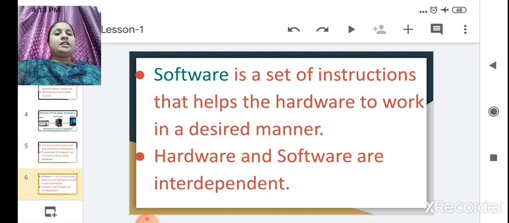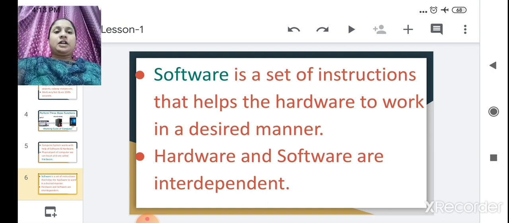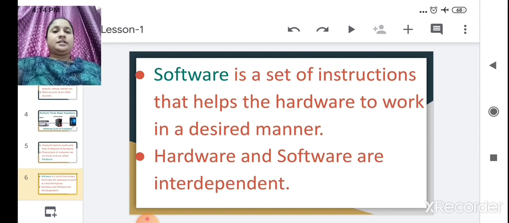Hardware and software are interdependent. They both depend on each other. Without hardware, software can't work, and without software, the hardware can't work. So they both depend on each other.